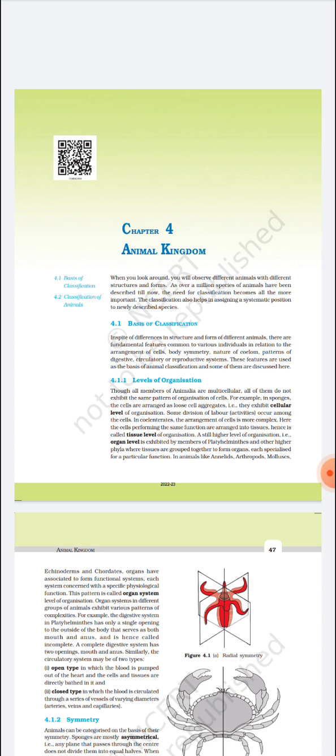Can you imagine how we can divide the different animals? On our earth many animals are living, so how can we recognize which animals are of which types? Some animals have specific characteristics that are the same in particular animals, but not all animals have the same characteristics; others have different characteristics.